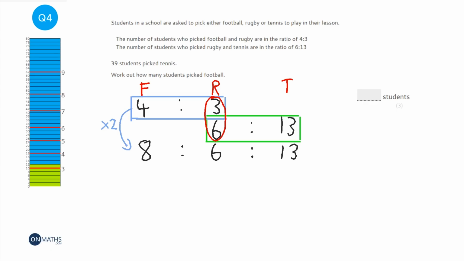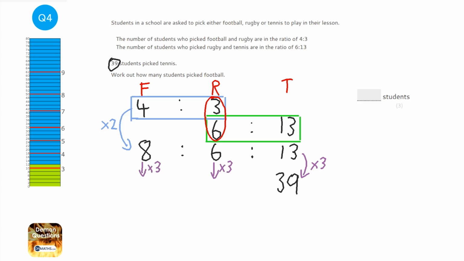Now it says that 39 students picked tennis, so I need to find some way of getting the tennis to be 39. Well, that's going to be simply timesing it by 3. And if I times that one by 3, I've got to times this one by 3, and this one by 3. So 6 times 3 will be 18, and 8 times 3 will be 24. So we've already answered the question, because if there's 39 tennis, there's going to be 24 football.